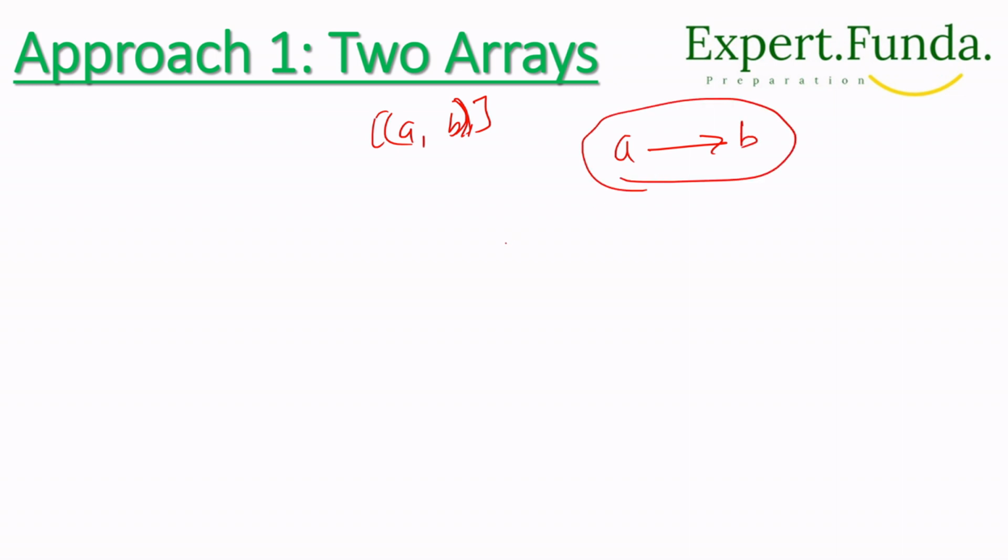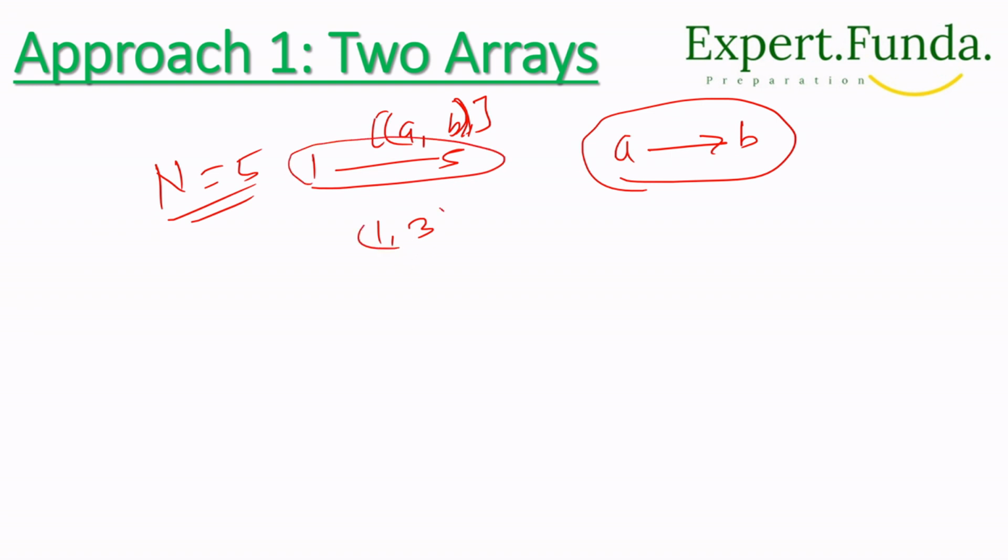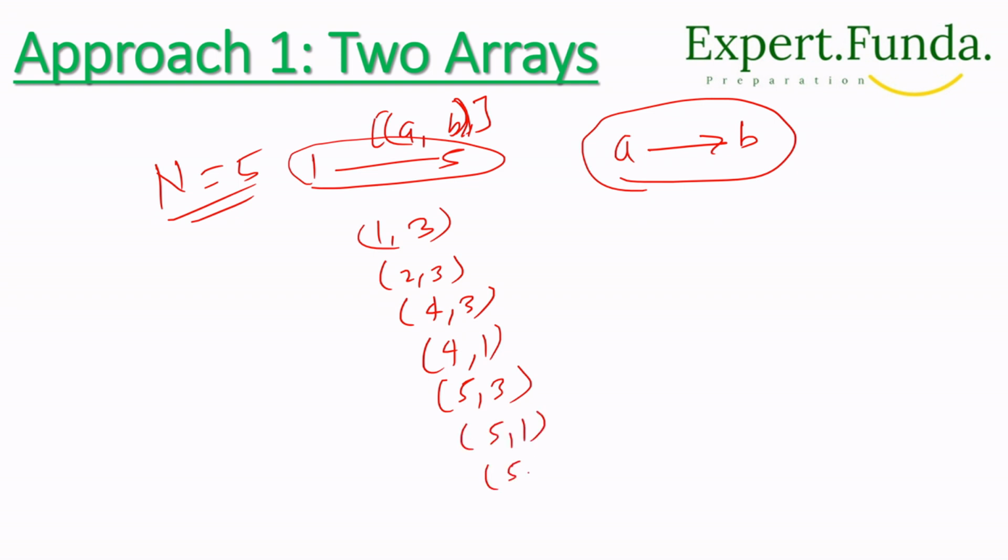For example, suppose n equal to 5, so we have elements 1 to 5. Let's take the pairs 1 3, 2 3, 4 3, then 4 1, then 5 3, then 5 1, and let's suppose 5 4.